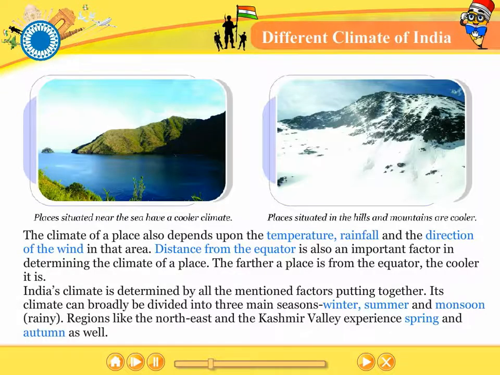The climate of a place also depends upon the temperature, rainfall, and the direction of the wind in that area. Distance from the equator is also an important factor in determining the climate of a place. The farther a place is from the equator, the cooler it is. India's climate is determined by all the mentioned factors put together. Its climate can broadly be divided into three main seasons: winter, summer, and monsoon, or rainy. Regions like the northeast and the Kashmir Valley experience spring and autumn as well.